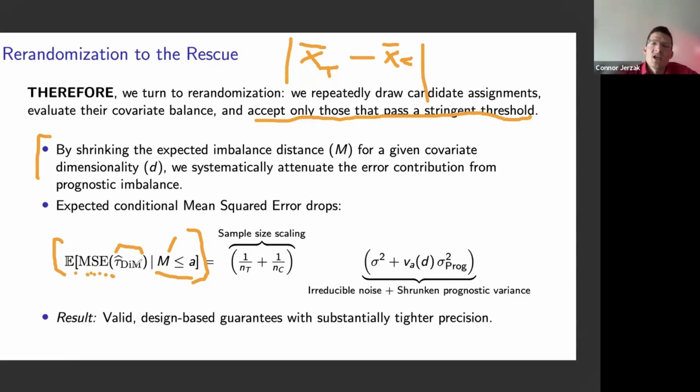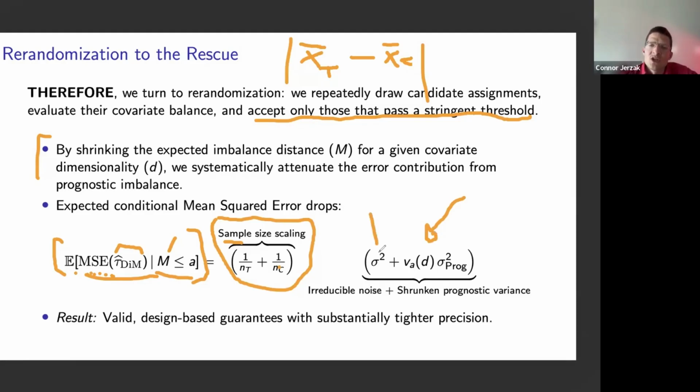This formula contains a few pieces that I'll break down step by step. Piece number 1 is this sample size scaling factor. This sample size scaling factor states that as the sample size gets larger, as 1 over the number of treated and 1 over the number of control units get smaller, as n gets bigger, this sample size scaling term gets smaller. In other words, the bigger the sample size, the smaller the overall expected mean squared error under this design. However, there's this other term over here that's not directly affected by the sample size, but it contains these two other components.